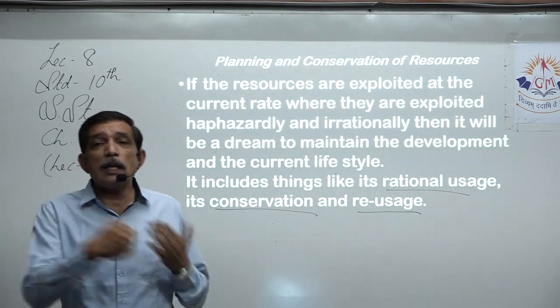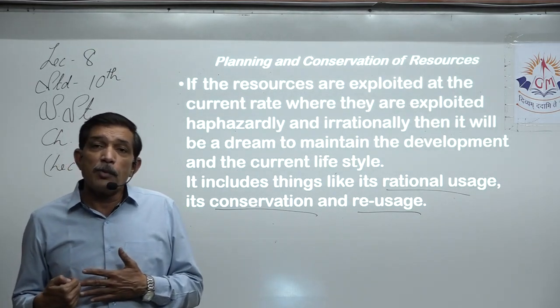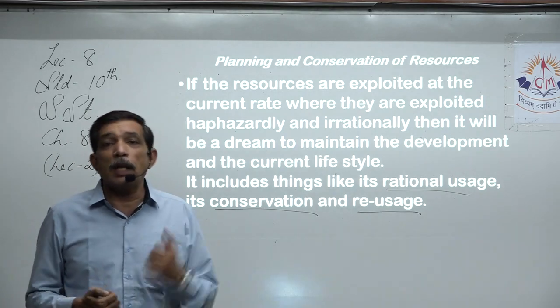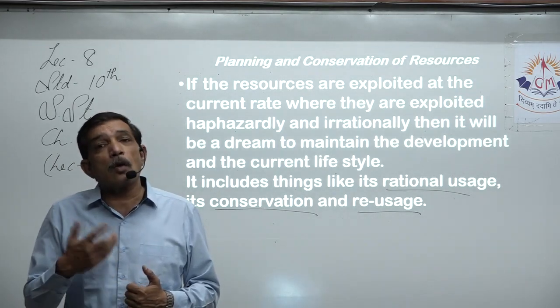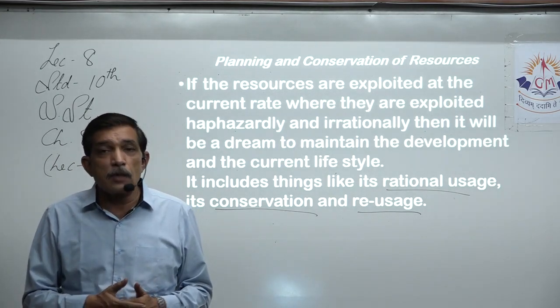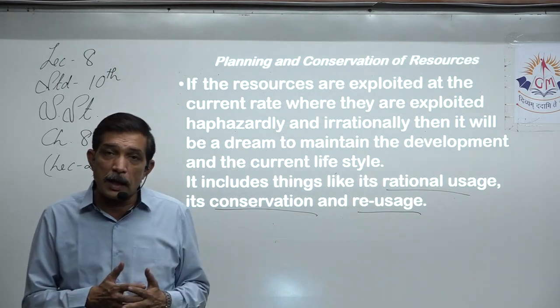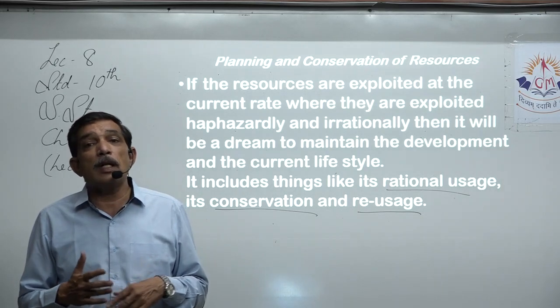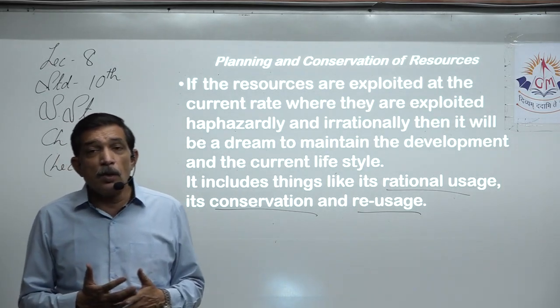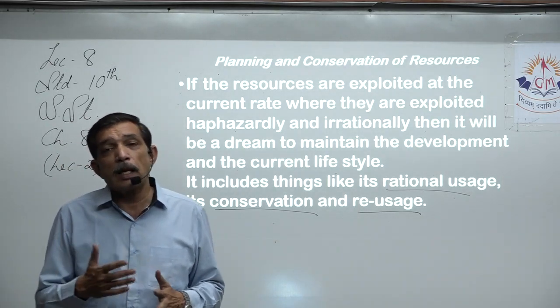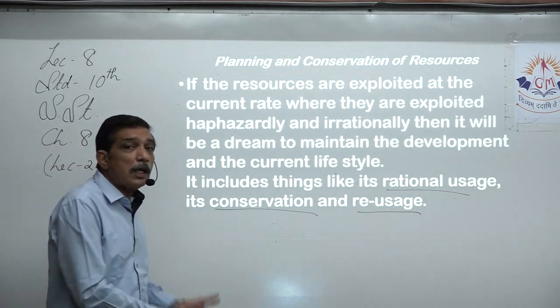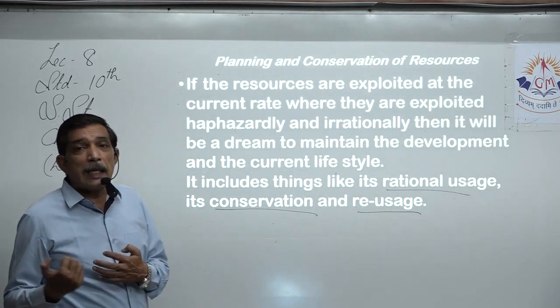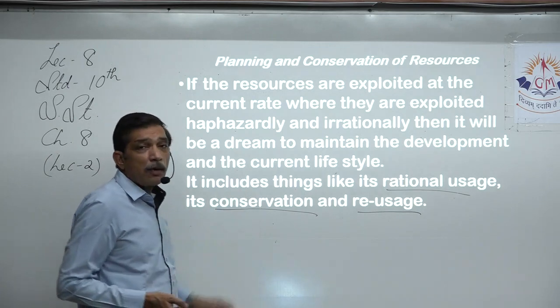If we recycle and reuse, then what happens? There is no need for us to keep on digging. So there are lots of things which can be recycled. For example, plastic can be recycled. Most of the minerals like copper, iron, they can be recycled, right? So in that way, we can recycle and reuse them so that we don't have the need to mine it more.